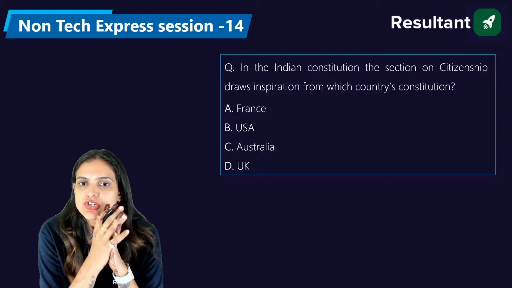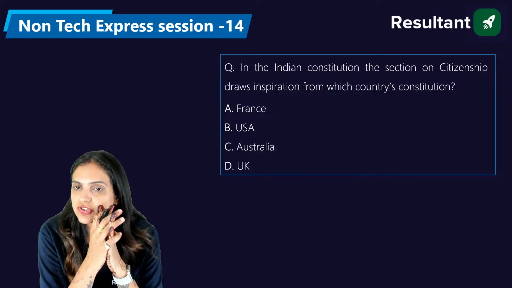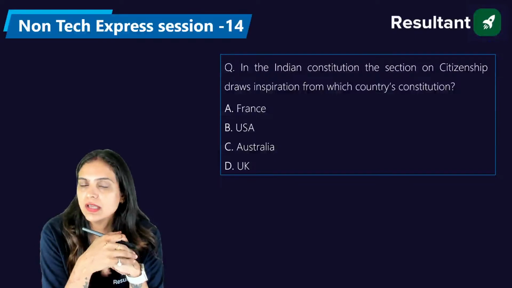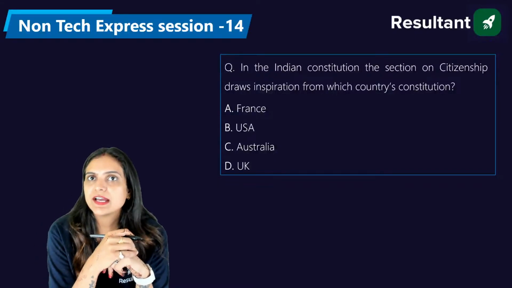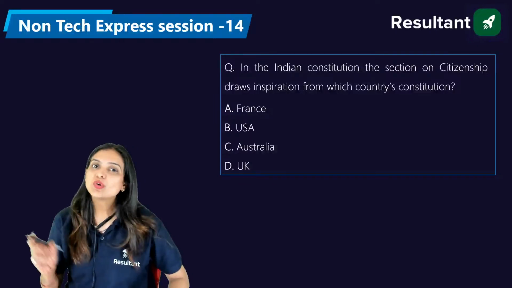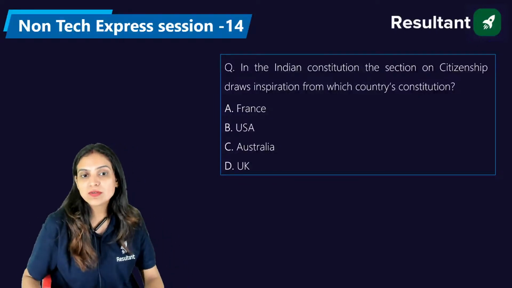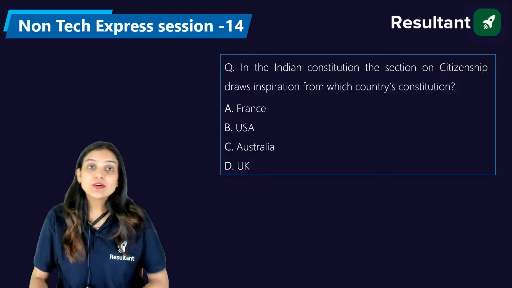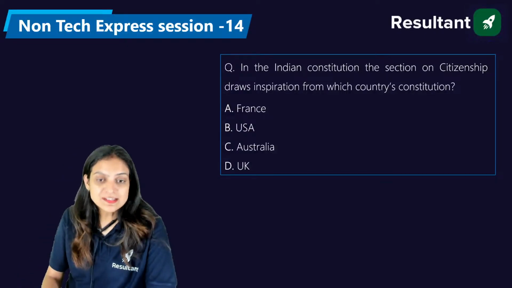Kindly answer this question: in the Indian Constitution, the section on citizenship draws inspiration from which country's constitution? France, USA, Australia, or the UK. Yes, definitely, because they came to our country, ruled over us, and let us know about the provisions relating to the ruling and administrative tasks of the country.